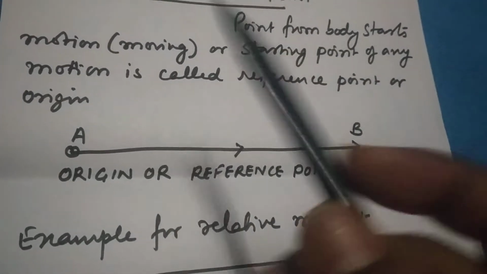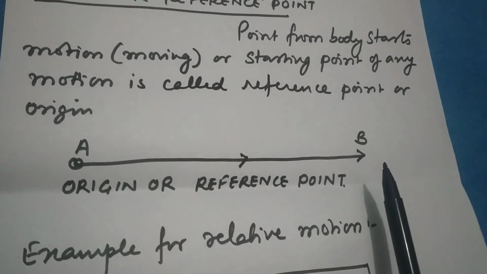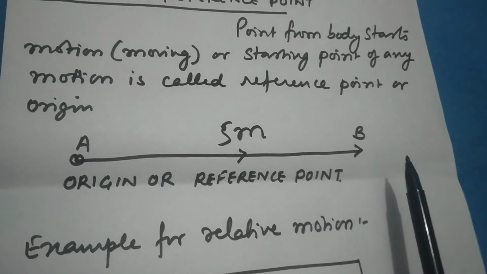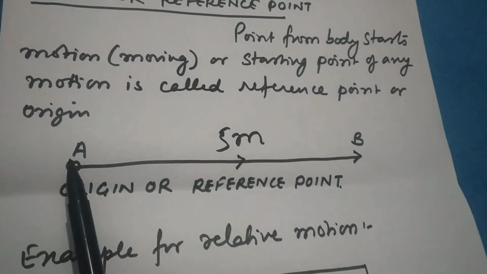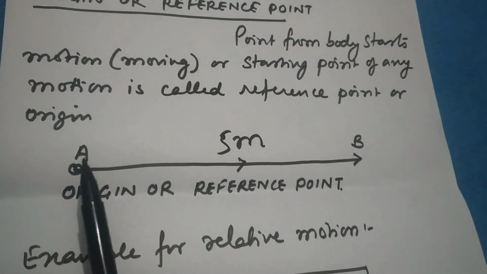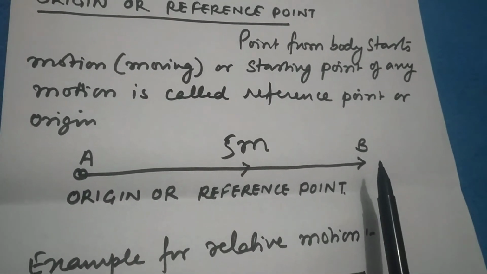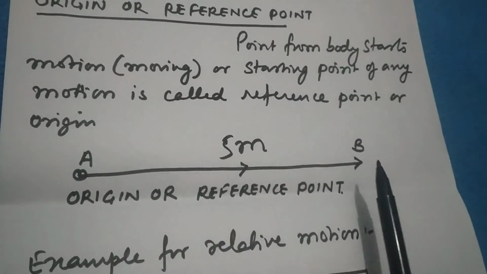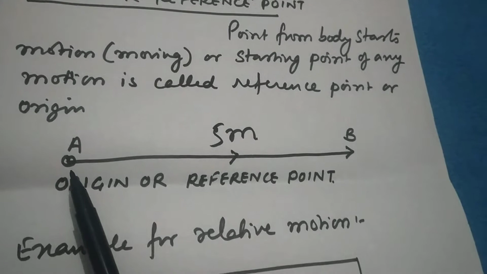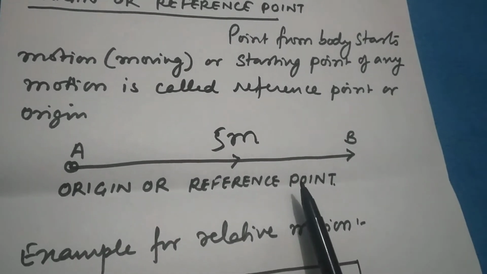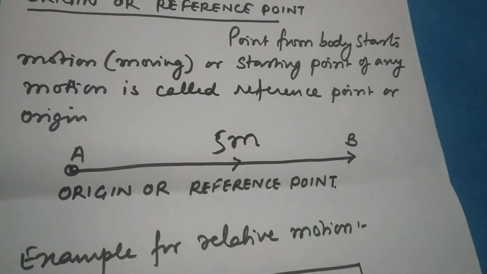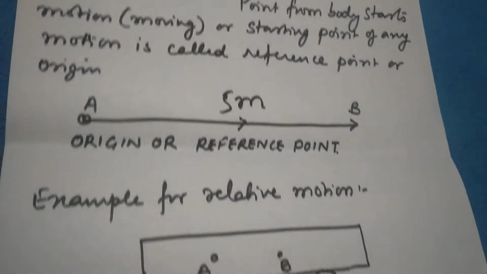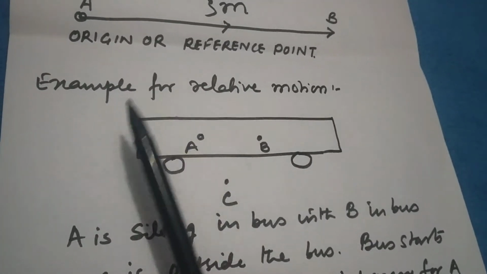I've given an example where a body is moving from A to B by covering, for example, 5 meters. So it has traveled a distance of 5 meters, but here A is called the origin or reference point. This is the point from where the distance is calculated to where the body ends up. So 5 meters is the distance calculated from a particular point, and that point is called the origin or reference point. All these are basic topics, and you need to understand them properly to understand the concept of motion. I told you I will give an example of relative motion.